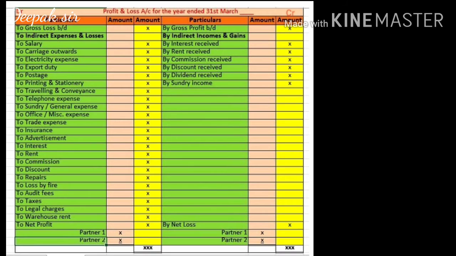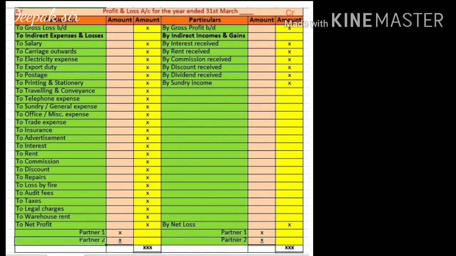On the credit side of the profit and loss account, we have to record all the indirect incomes and gains, such as interest received, rent received, commission received, discount received or discount earned, dividend received, and sundry income.